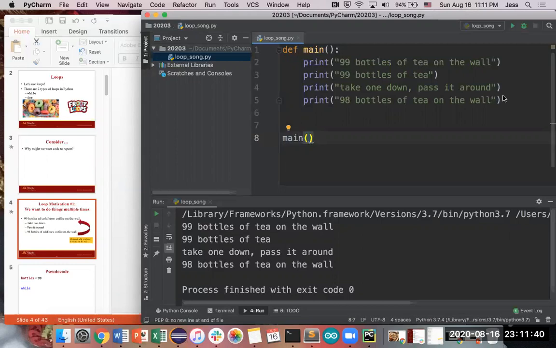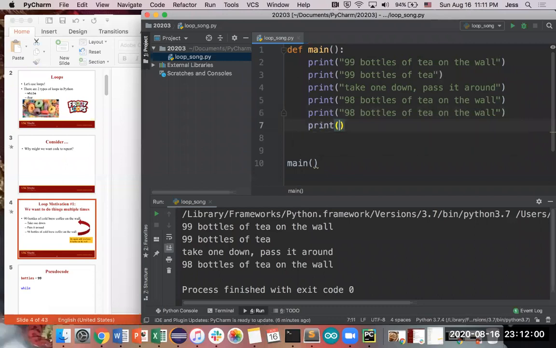But as you can see, we started at the number 99. And if we're gonna get down to the point where there are 0 bottles of tea left on the wall, it's gonna take some time. Because if you kept on going with this, then you would have to print 98 bottles of tea on the wall. Print 98 bottles of tea. Print some more. Take one down.